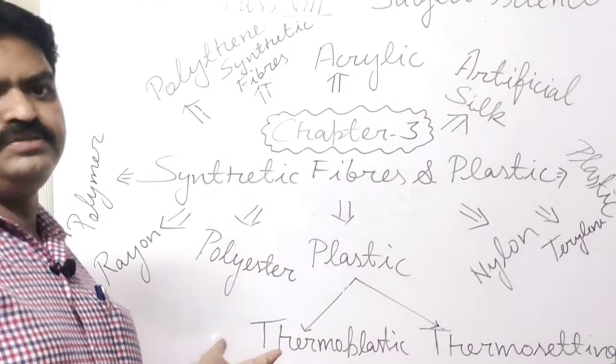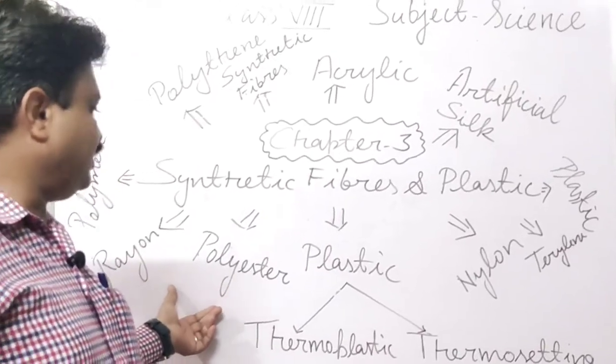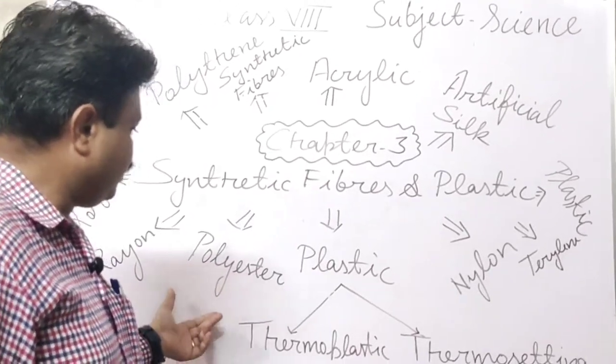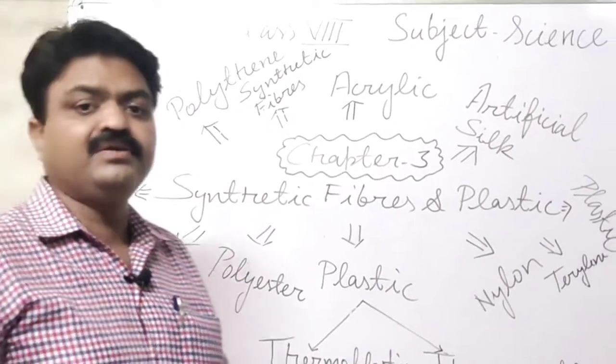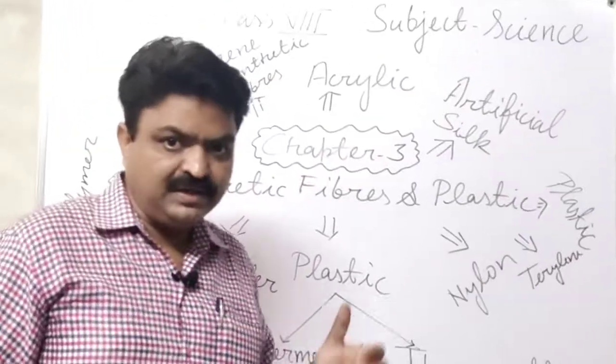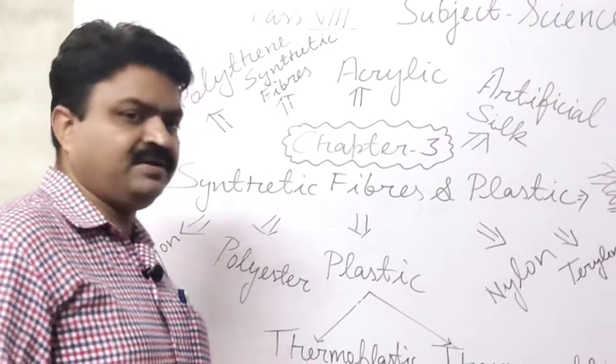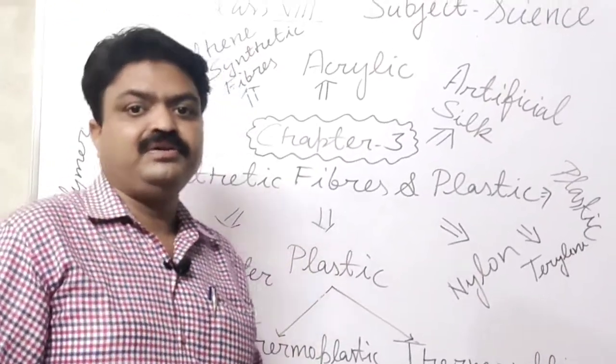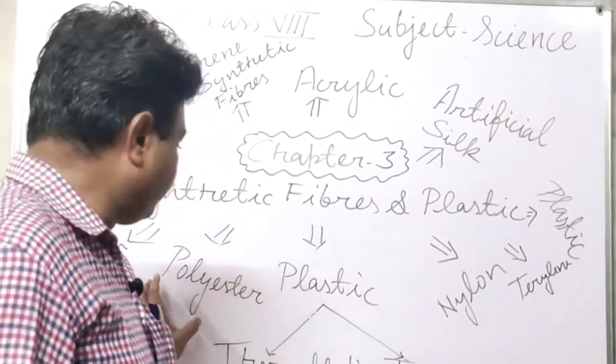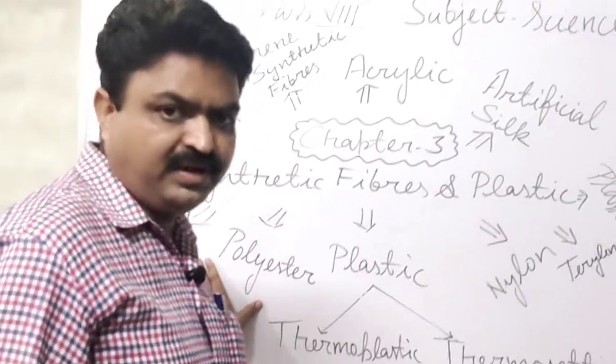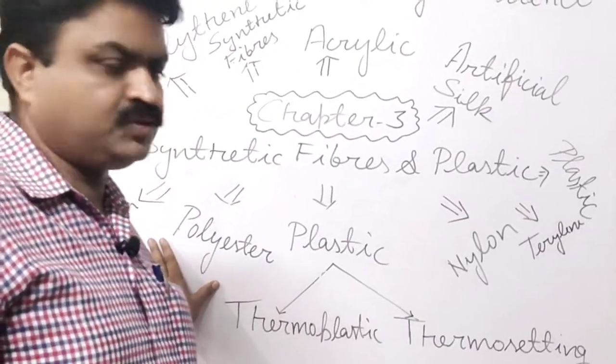And polyester cloth is also known as synthetic cloth. And generally this fiber is also mixed with cotton, student, and when it is mixed with cotton, then it is known as polycoat, student.